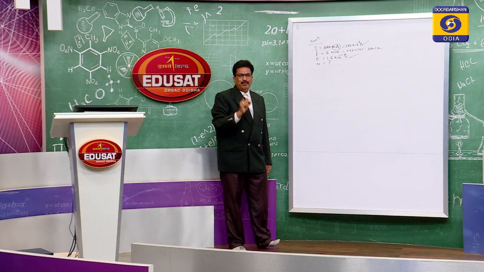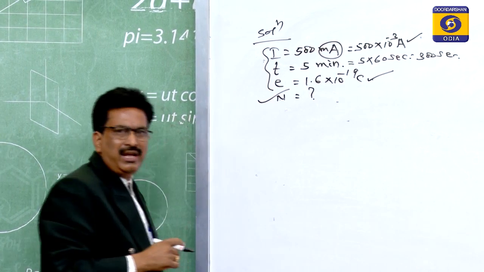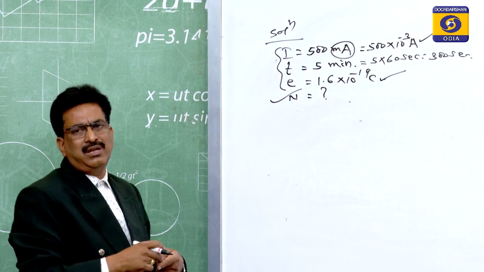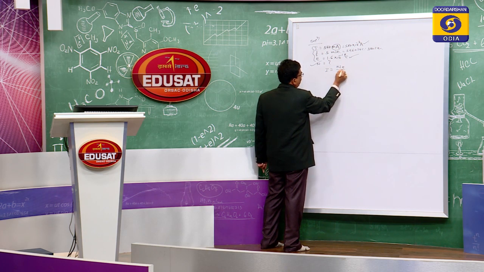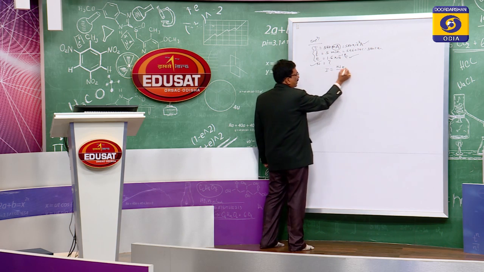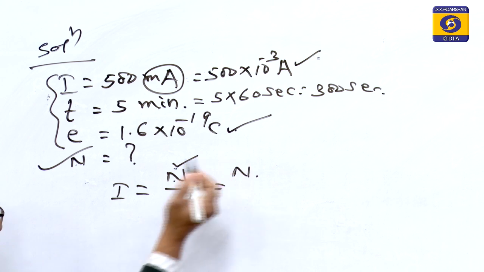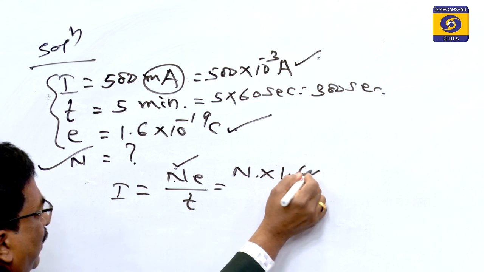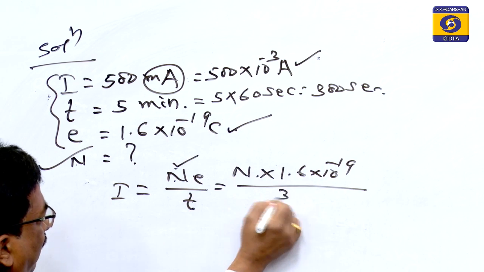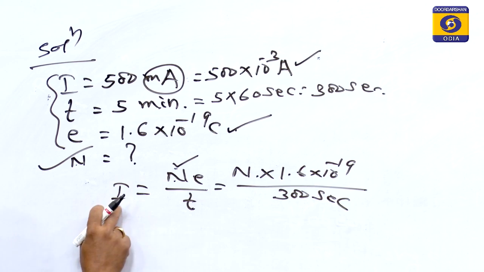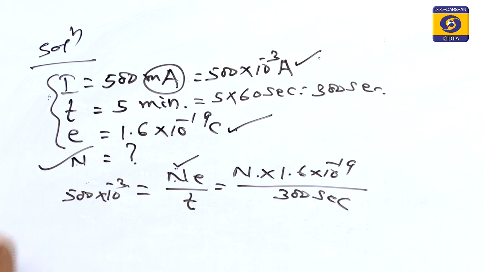The fifth step is to put in the formula and get the answer. So, these are the given, this is what is asked, and what is the formula as we discussed? Remember, that formula we have written is I equals NE by T. N is the number, that number is what is asked. So, N will remain N. E is the charge of electron, 1.6 into 10 to the power minus 19, T is the time, given here as 300 seconds, and I is already given here as 500 into 10 to the power of minus 3.